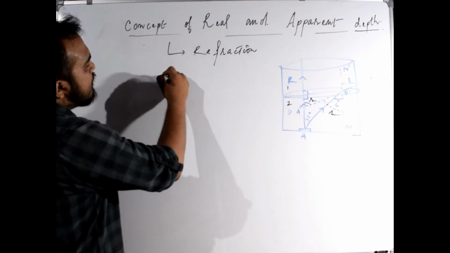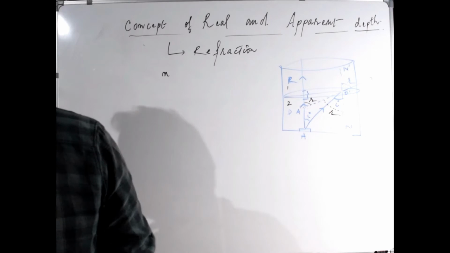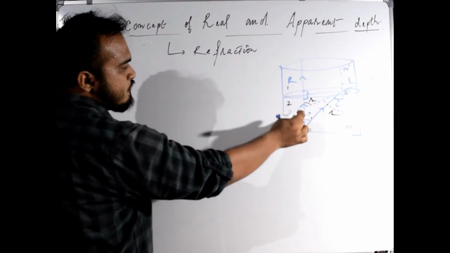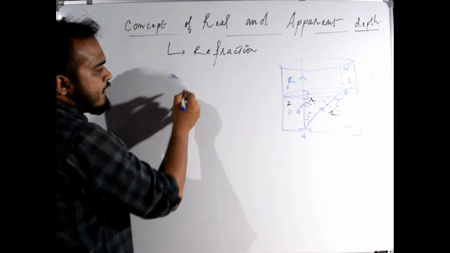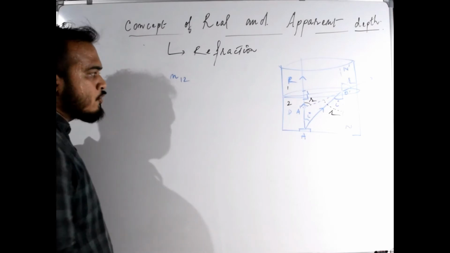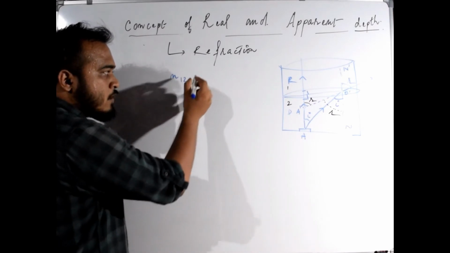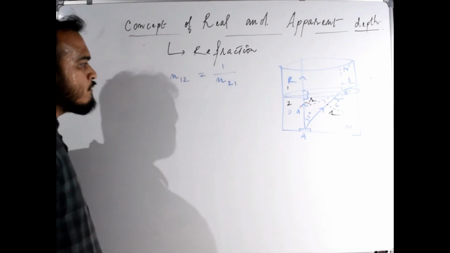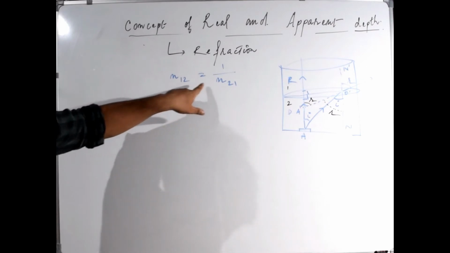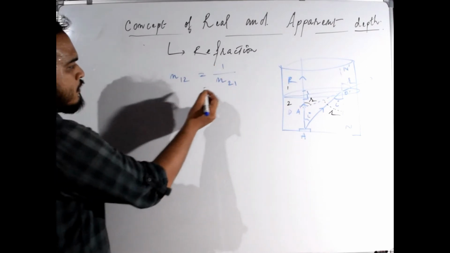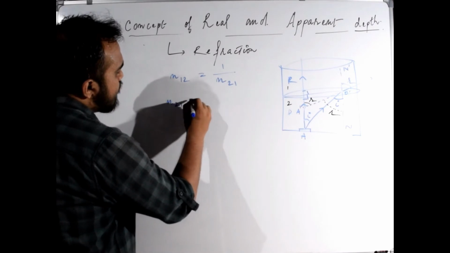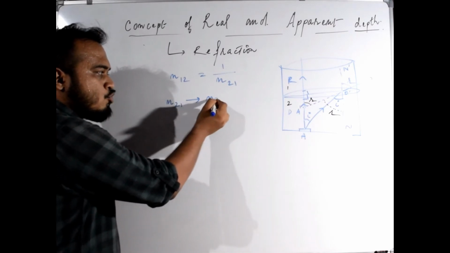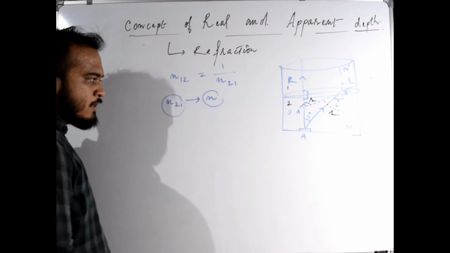Since this ray is moving from denser to rarer medium, the refractive index we can write to be n12, which is equal to 1 by n21. So let us consider n21 to be n.